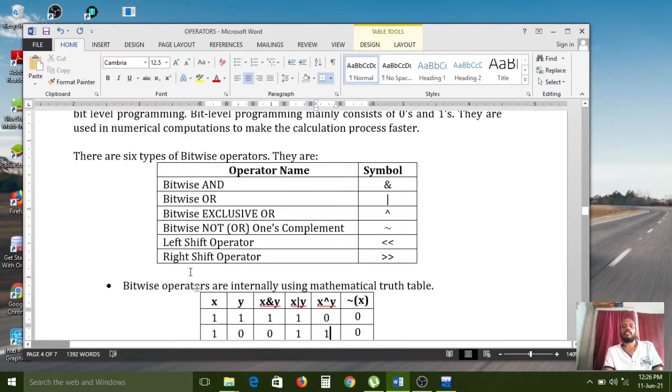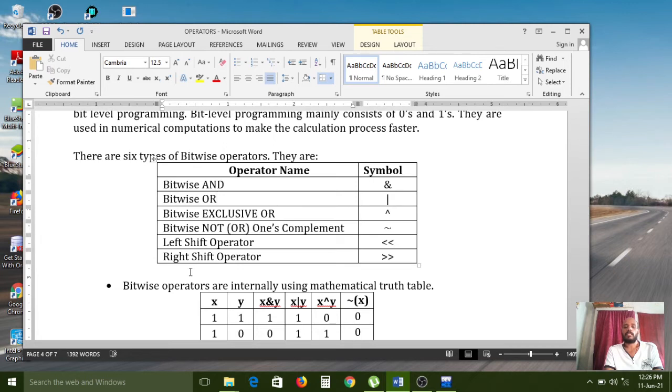Next, there are 6 types of bitwise operators. What are they? Bitwise AND, bitwise OR, bitwise exclusive OR, bitwise NOT or ones complement, left shift operator, and right shift operator. Around 6 types of bit level operators we have. Bitwise AND is indicated with the AND symbol, bitwise OR with the OR symbol, a single OR we have to use. But for the logical operators, 2 times we are using it. So that is the difference between bitwise and logical operators. In the bitwise operators, a single time we have to use it.